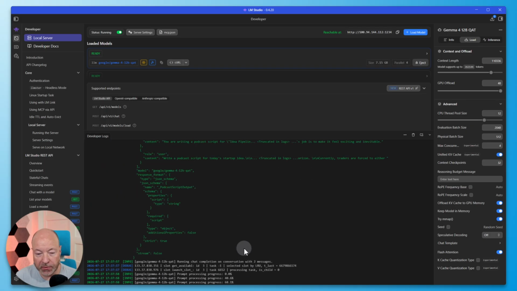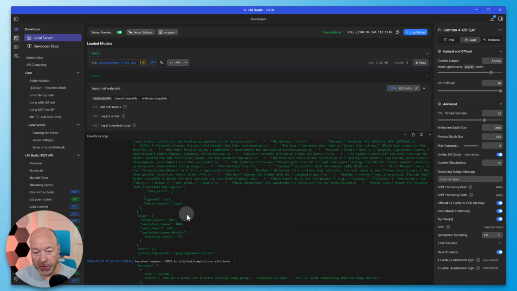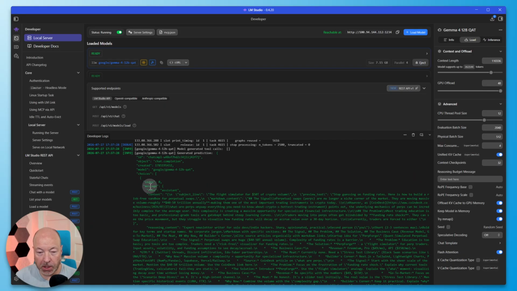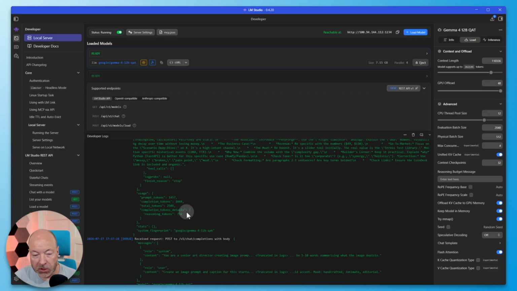So if we scroll up, that should be, oh, that's the image prompt. So the one above should be the writer step. So here it generated the subject line, preview text, okay, markdown content. And yeah, then it just kind of cuts off right here as we saw in the actual markdown. And this is the content that we passed in, I think. So maybe this is just a context issue. I'm going to come back and run another experiment later. I'm going to have to stop this one for now.